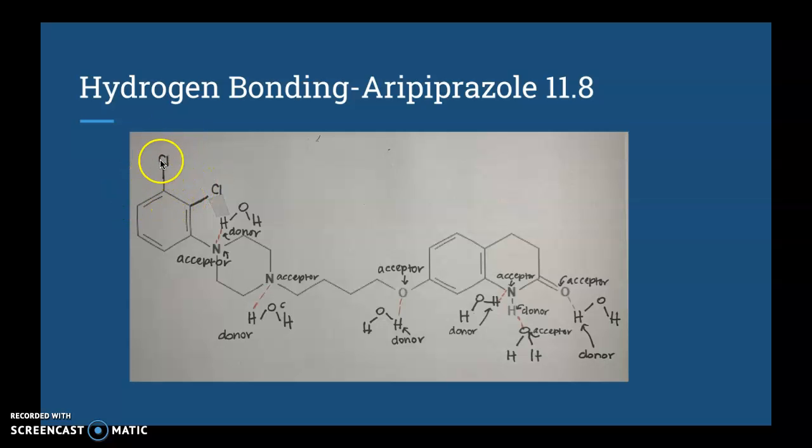So here we do this again, the hydrogen bonding with aripiprazole. Remember that chlorine is not one of those electronegative elements that hydrogen bonds occur in. So then chlorine doesn't really have anything, but in this case we have a nitrogen with a lone pair that hydrogen bonds to this water molecule. Well, it has the potential to. And you can see that this is the donor. It's donating a hydrogen bond to this acceptor over here. Same case with the O's and the N's.